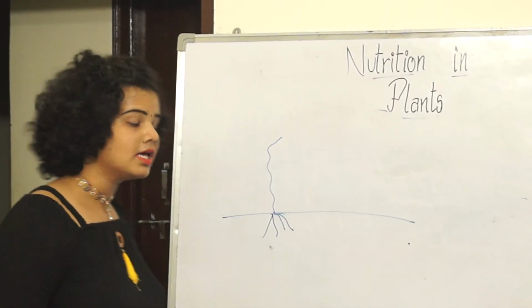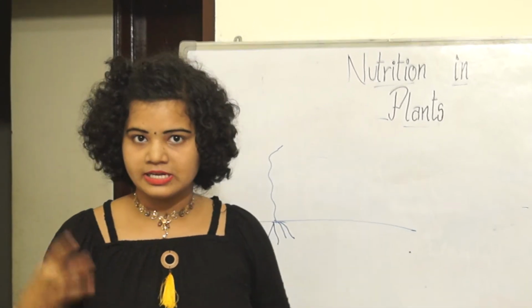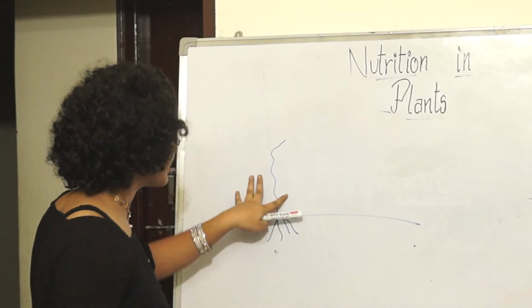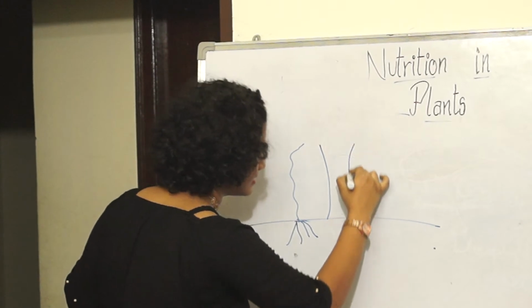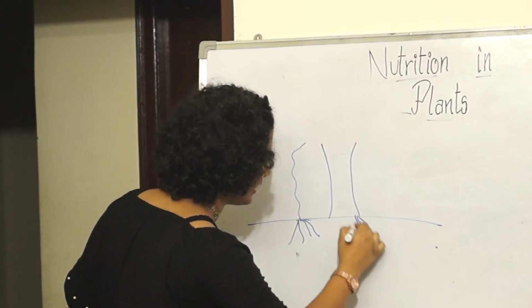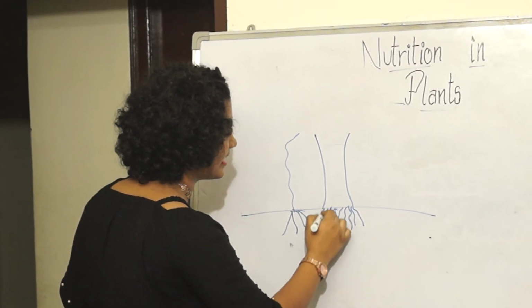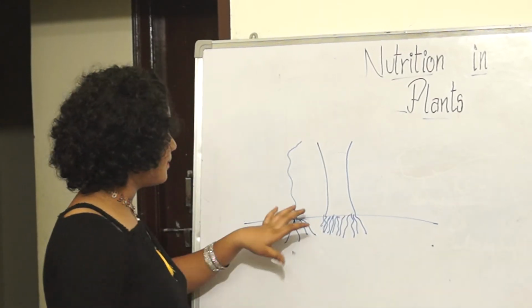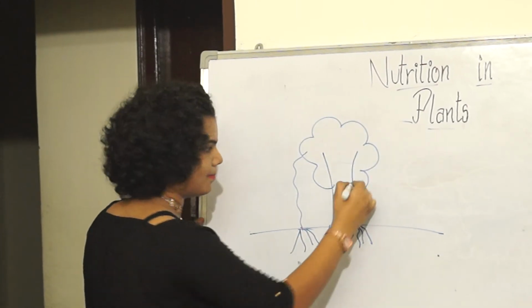Why? Because it should have chlorophyll. It should have a certain amount of chlorophyll to capture energy from the sunlight, but it doesn't have any, so it is yellow in color. So what happens here is the Cascada plant takes ready-made food from the other plants, just as we take ready-made food from the trees and the animals. So here the Cascada plant takes ready-made food from the other plants.